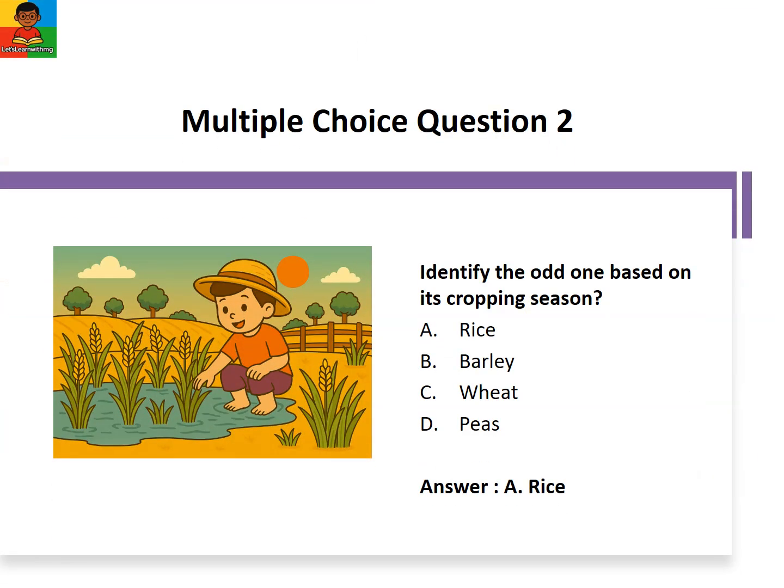Question 2. Identify the odd one based on its cropping season. Option A, rice. Option B, barley. Option C, wheat. Option D, peas. The correct answer is option A, rice.